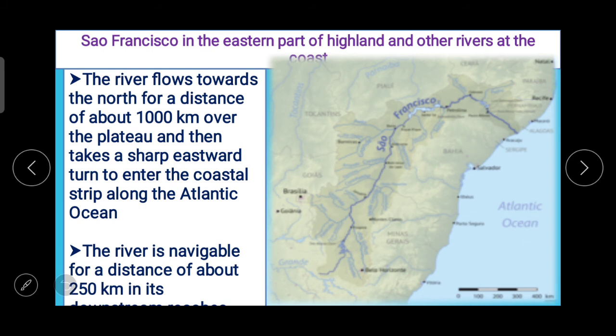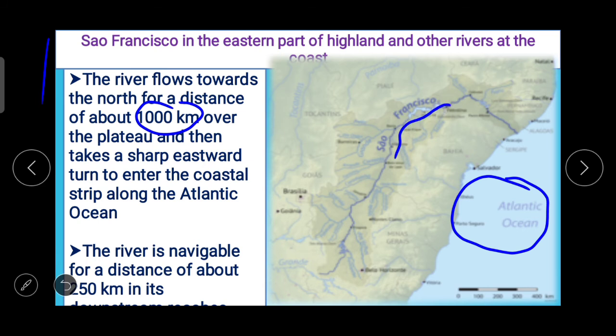It occupies the eastern portion of the highlands. The river flows towards the north for a distance of about 1000 kilometer over the plateau, and then takes a sharp eastward turn to enter the coastal strip along the Atlantic Ocean. Here now you can see Atlantic Ocean is here, and the Sao Francisco. The river is navigable for a distance of about 250 kilometer in its downstream reaches.